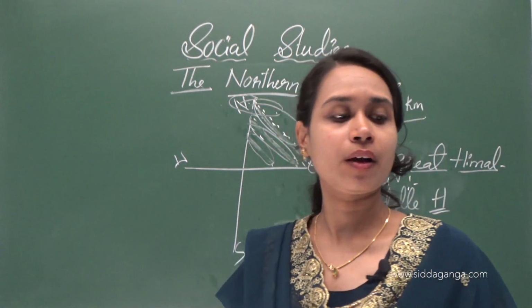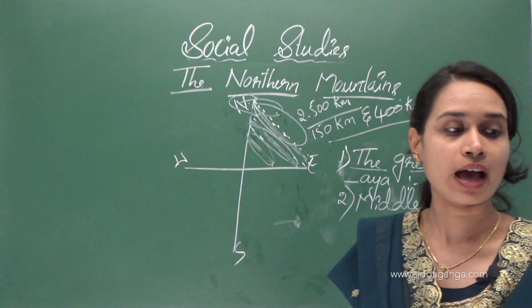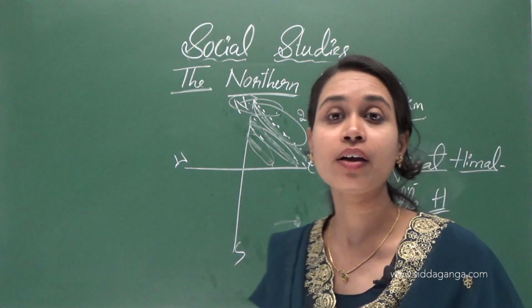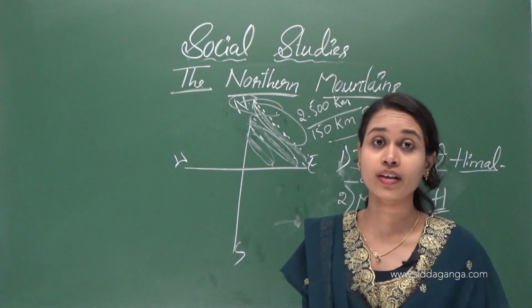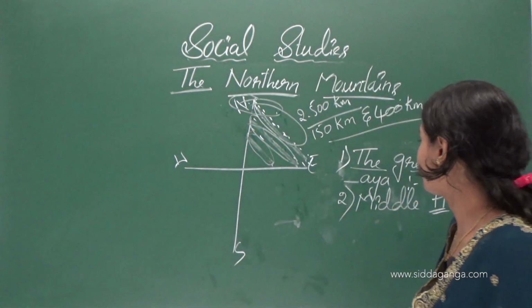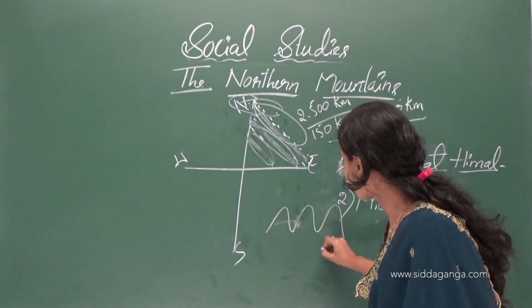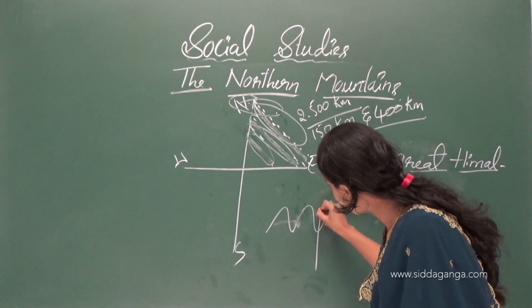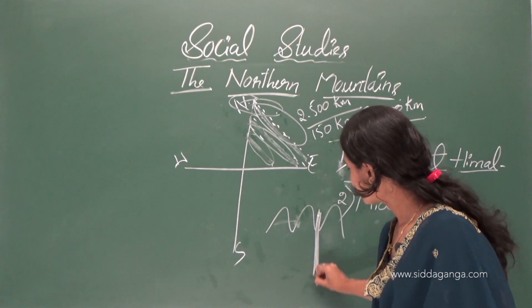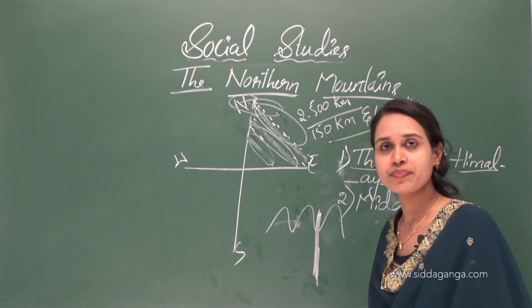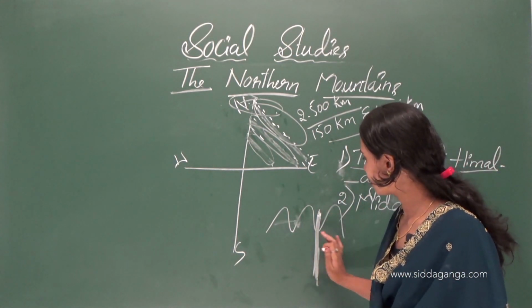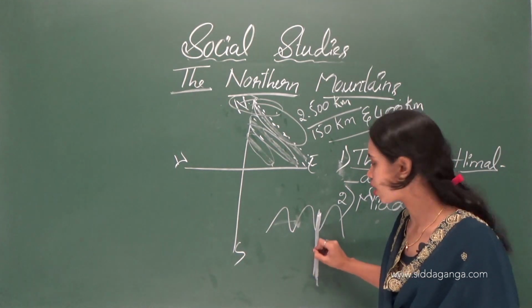There are many beautiful valleys and passes in these ranges. Passes means, for example, this is the mountain, and from the middle of the mountain there is a route to go to far places. So we can go from one place to another through the middle of the mountains. It's called a pass.